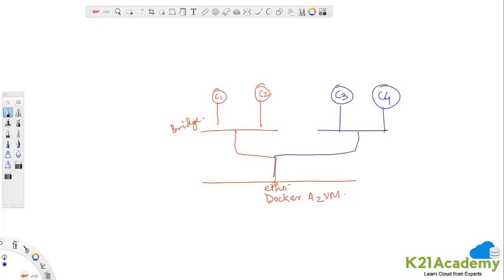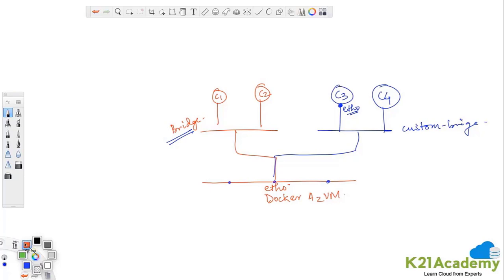Just as our virtual machine can have multiple Ethernet interfaces with IP addresses associated on each interface, in the same way our containers can have multiple Ethernet interfaces. At this point in time, we just have eth0, and the IP address of eth0 belongs to the subnet on which we have created the container. Like C3's eth0 IP address belongs to this custom bridge subnet, and for container 2, the eth0 IP address belongs to this default bridge subnet.